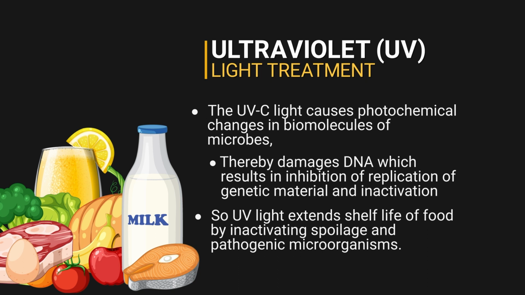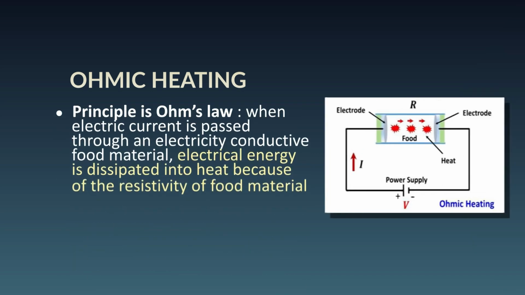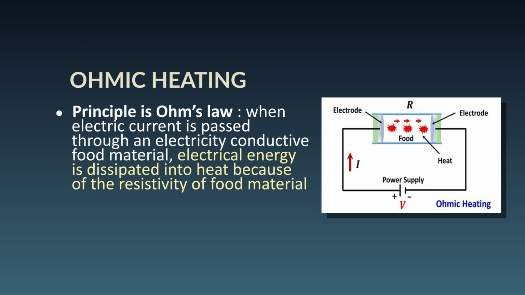So far what we discussed are non-thermal novel technologies. Now I'll take one example of a thermal technology, but as a novel technology. It is not using a conventional way of heating. That is ohmic heating, a novel thermal processing technology. In this, we are targeting heating, increasing temperature, but it is electro heating, electrical resistance heating, or joule heating, where the normal 50 to 60 hertz frequency can be used, and you pass that current through the food material.